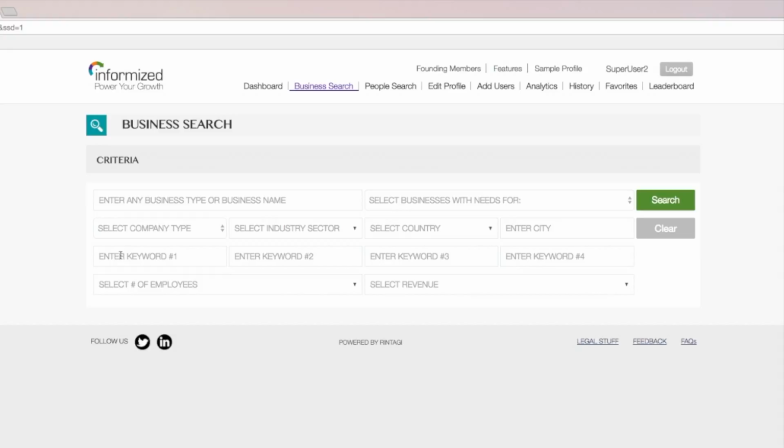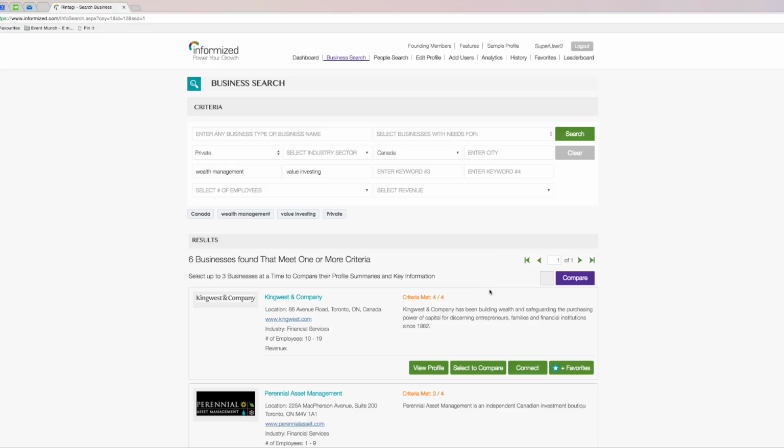So let's use an example. Let's say that we're looking for businesses that are in the wealth management business. So let's just enter that, wealth management. Let's say we're looking for the guys that are more focused on value investing, which is a particular type of investment strategy. Let's say that we're looking for businesses in Canada, and let's say we only want to look at private companies. So we basically selected 4 criteria.